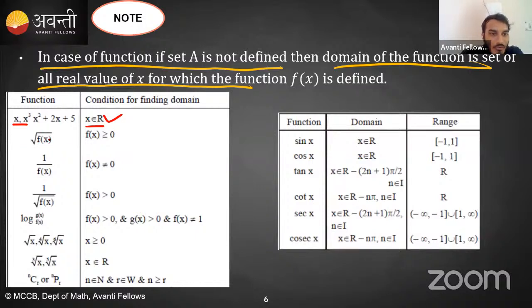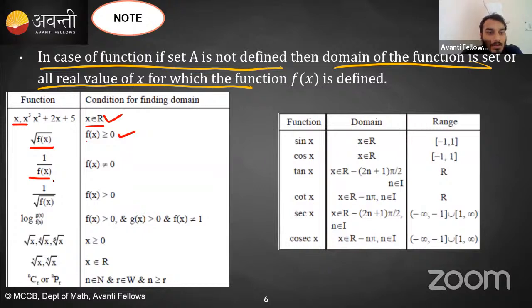Now under root of f of x, for this what would be the domain? Domain would be the values of x for which f of x is greater than equal to 0. Yes or no? Because f of x cannot be less than 0, right? Because it is inside the square root. So we have to find only the values of x for which my f of x is either 0 or greater than 0. Then I will say for those values of x, my function is defined, and those values of x are the domain of the function. Clear?